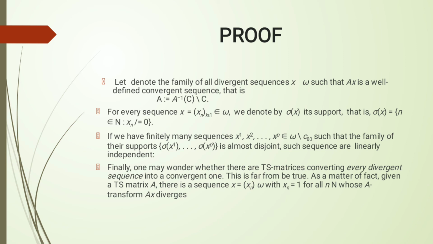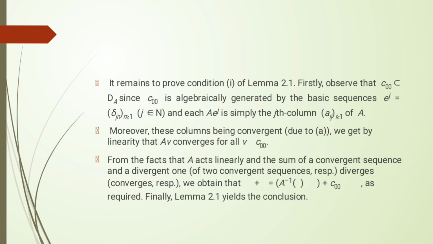Finally, one may wonder whether there are TS matrices converting every divergent sequence into a convergent one. This is far from being true. As a matter of fact, given a TS matrix A, there is a sequence x = (x_n) in omega with x_n = 1 for all n, whose A transform Ax diverges.